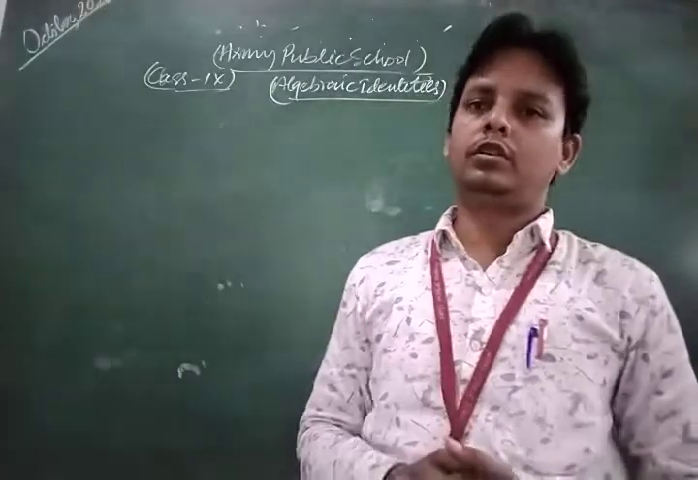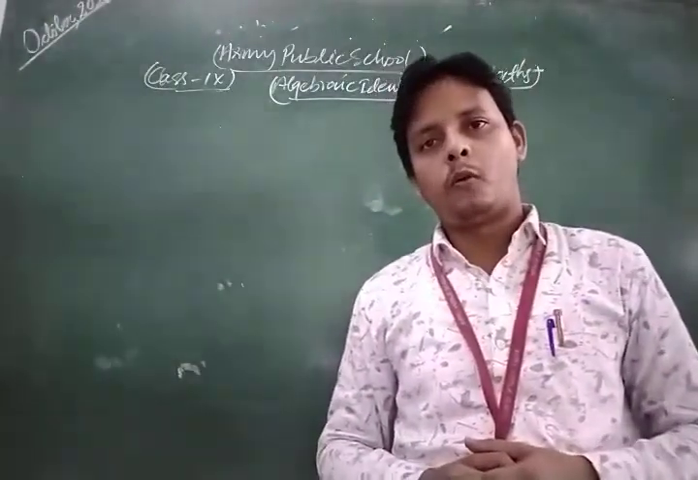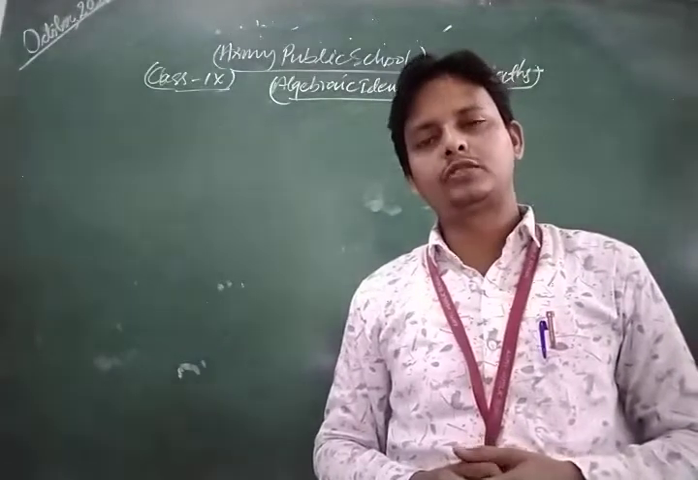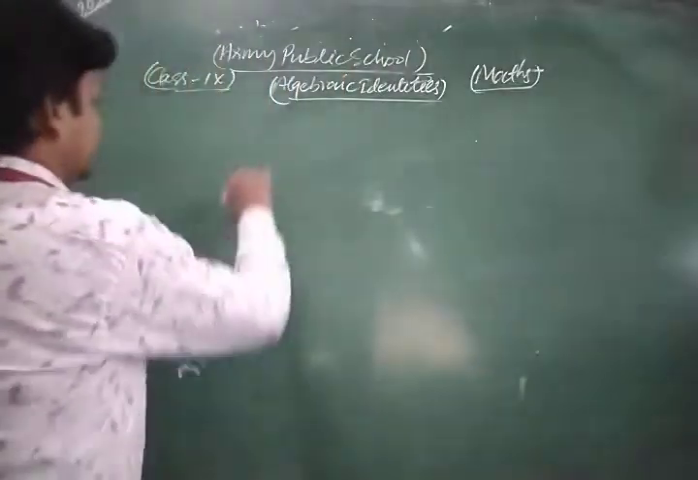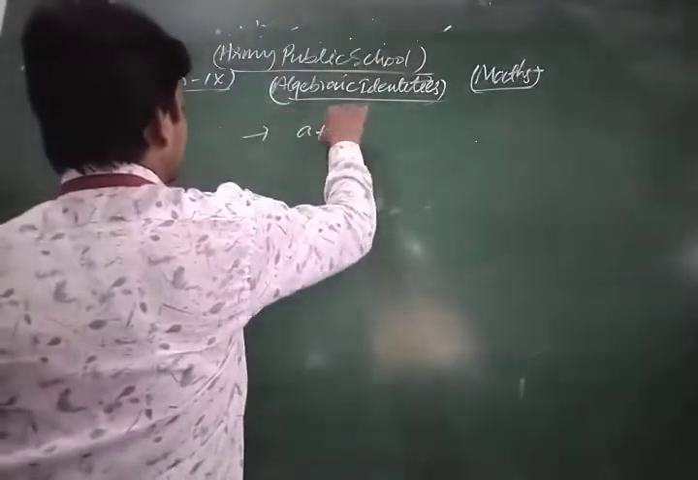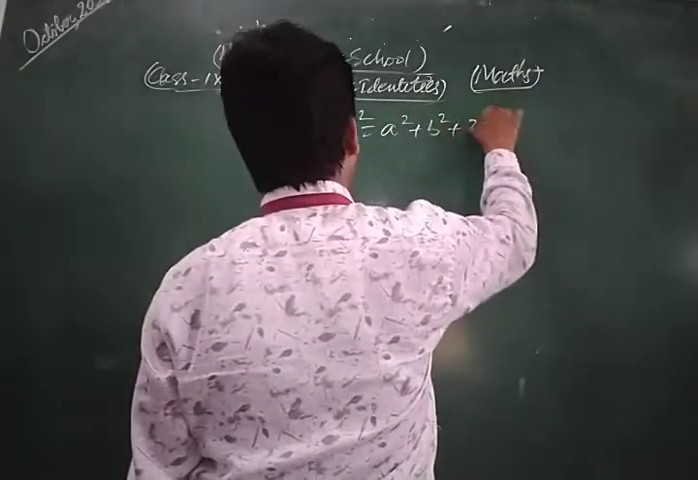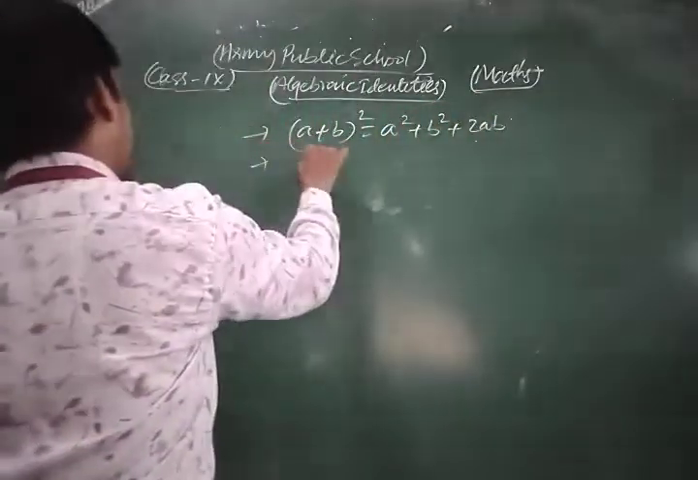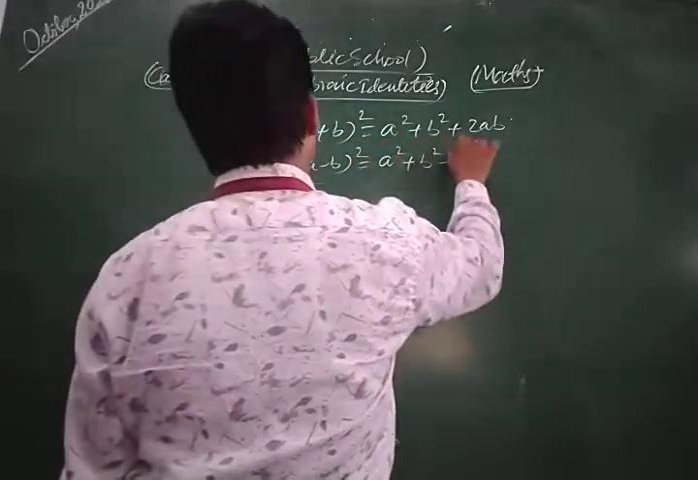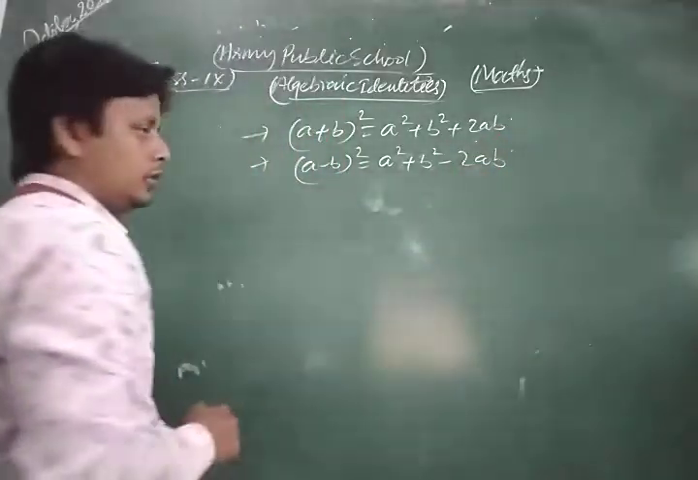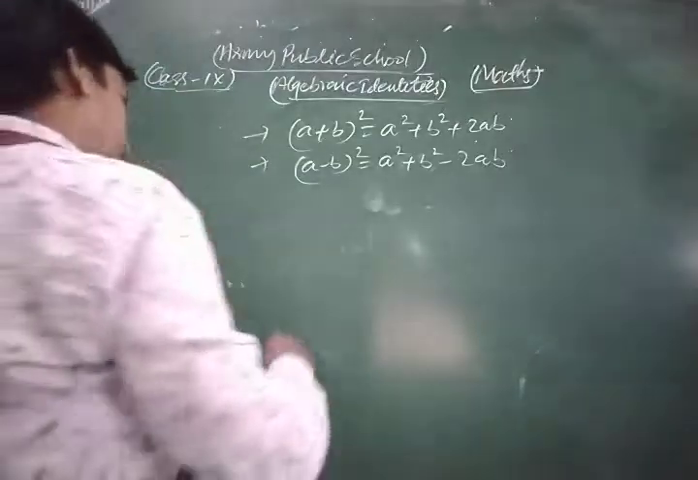Now, first of all, we will discuss some important algebraic identities of your syllabus, and after that we will solve some important questions based on them. You know that some algebraic identities are: (a plus b) whole square is a square plus b square plus 2ab. Second one: (a minus b) whole square is a square plus b square minus 2ab.